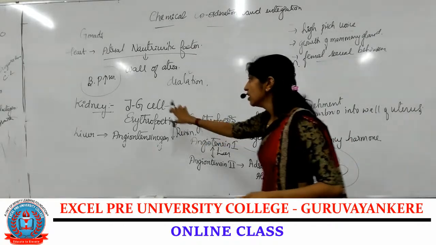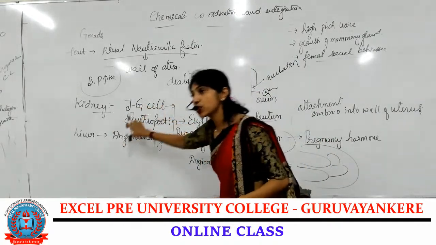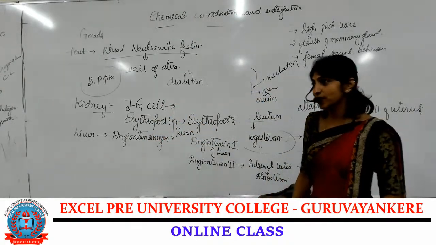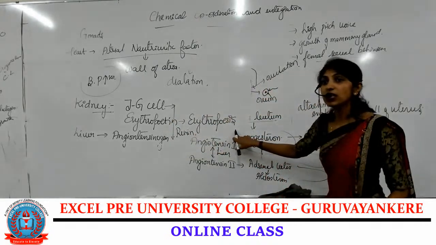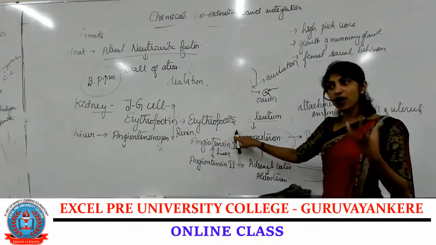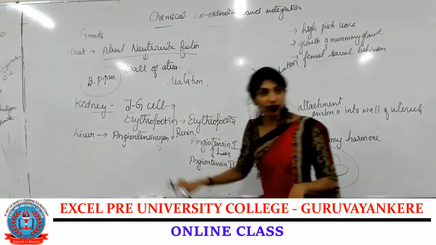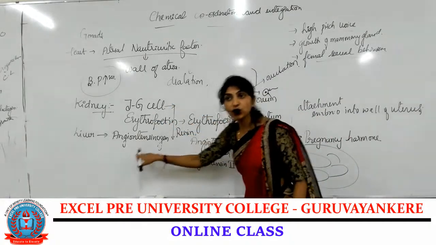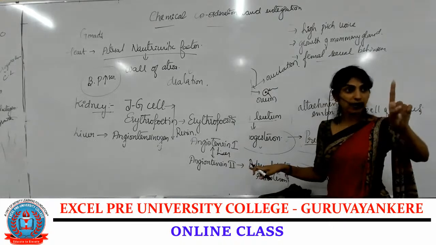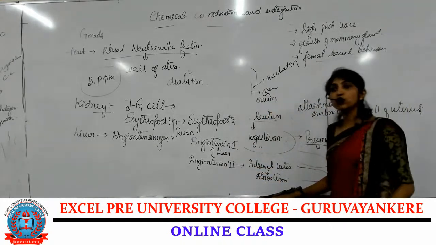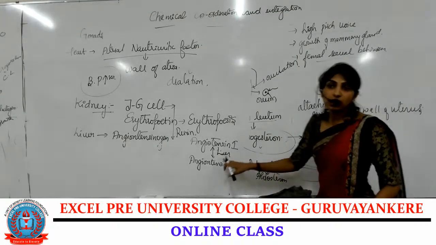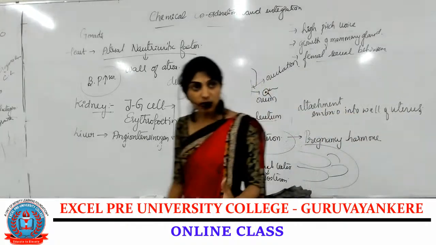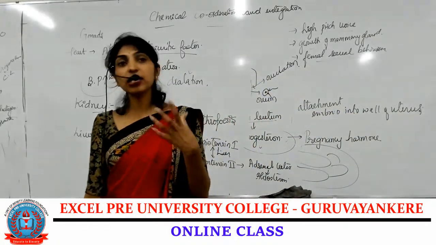Then we have the kidney. In the kidney, there are JG cells, juxtaglomerular cells, which secrete a factor called erythropoietin. This erythropoietin helps in erythropoiesis, that is formation of RBC. Then the liver produces a factor called angiotensinogen, where the JG cell secretes renin, converting angiotensinogen into angiotensin 1. And this angiotensin 1 is converted into angiotensin 2, and that acts on the adrenal cortex to release aldosterone. And this aldosterone helps in the absorption of water.